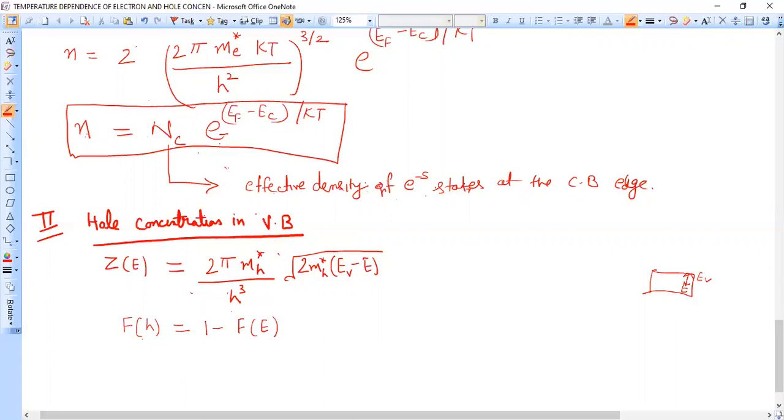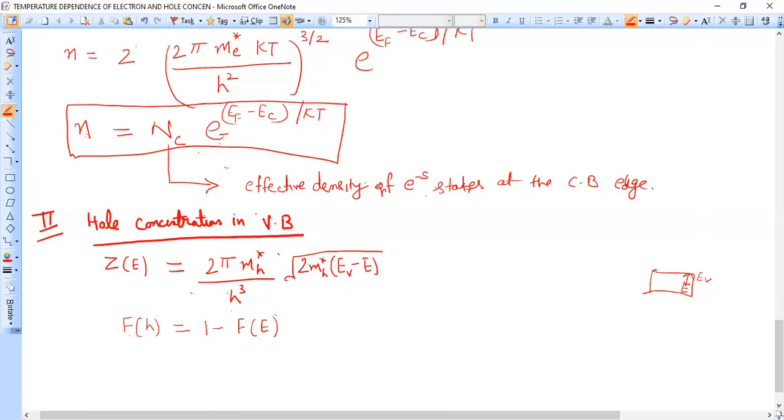I repeat, the probability that states are filled with holes is equal to the probability of non-occupancy of electrons. It will be equal to 1 minus Fe, because the probability that the states are filled by electrons is Fe. So the probability that the states are not filled will be equal to 1 minus Fe.